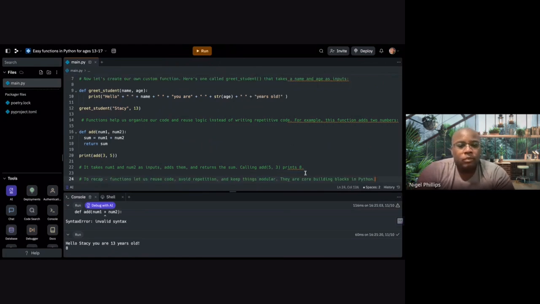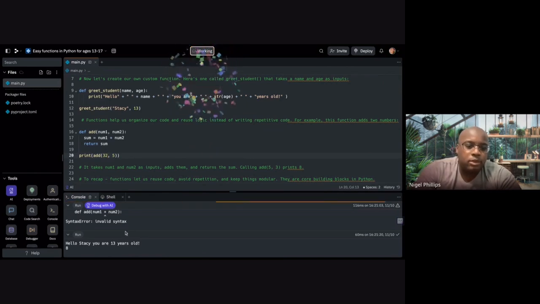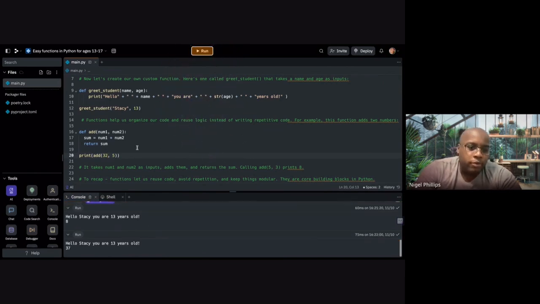To recap, functions let us reuse code, avoid repetition, and keep things modular or fluid. The way you can do that would be to change things around. Let's change it to 32 and 5. Let's see what happens. It's not going to be 8. It's going to be 37. See? And it's going to be 1,032, and then 6,032.